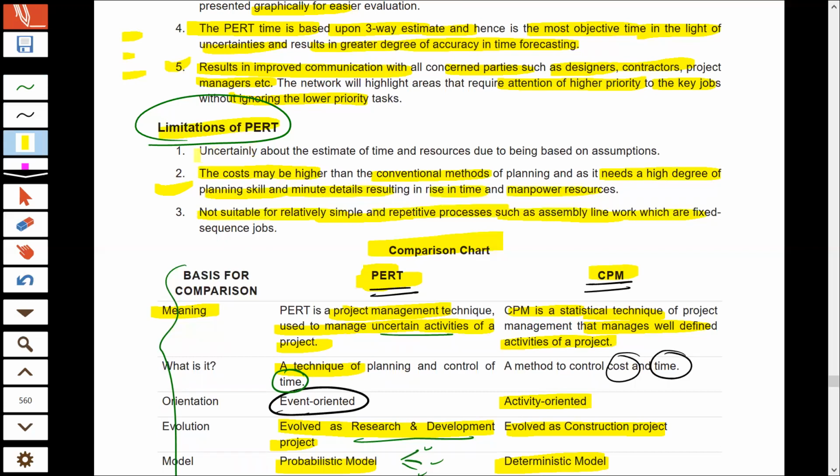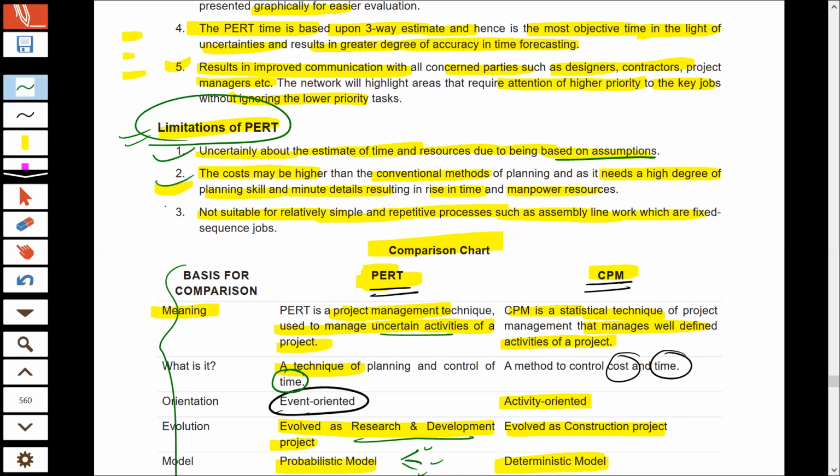And again, there is uncertainty about the estimate of time and resources due to it being based on assumptions. See, PERT again is based upon assumptions. You are only assuming that all these activities will be undertaken, and so much time would be taken to complete each and every activity. But again, the future is highly uncertain. It is possible that all your predictions may go wrong. So that kind of risk is always there when you are dealing with future activities, right?